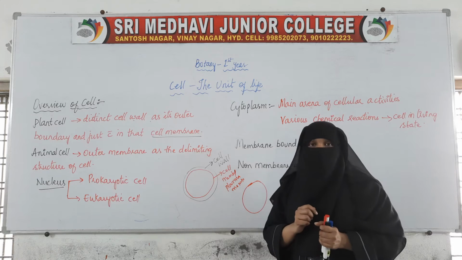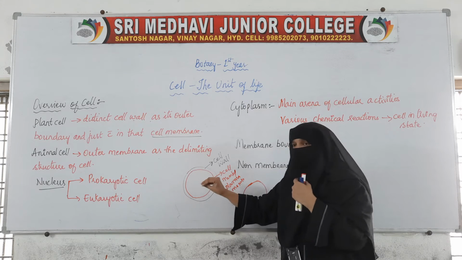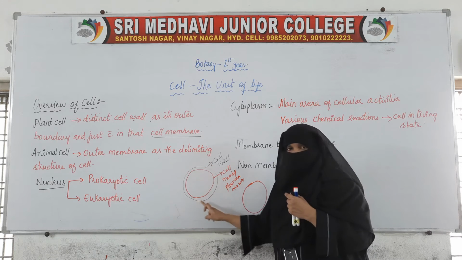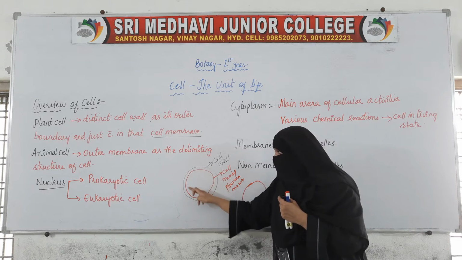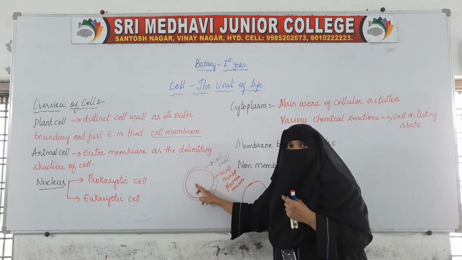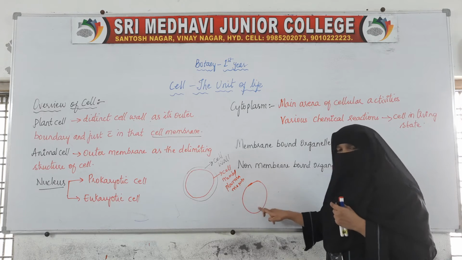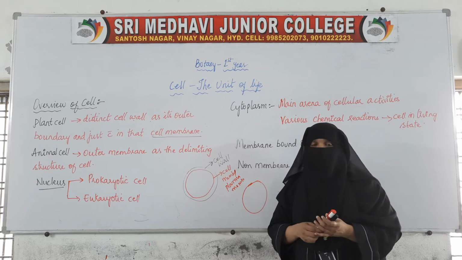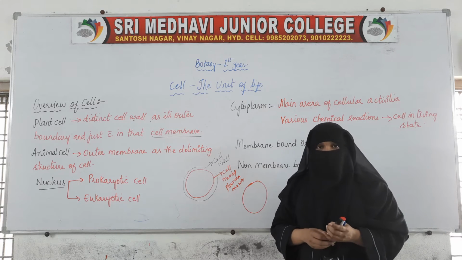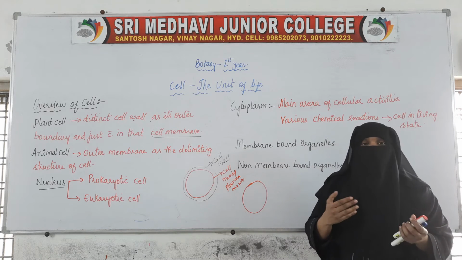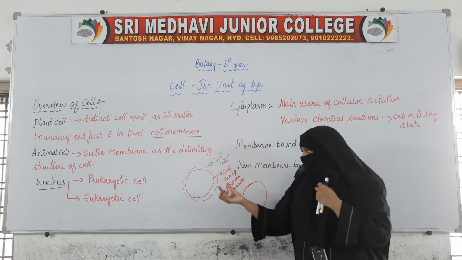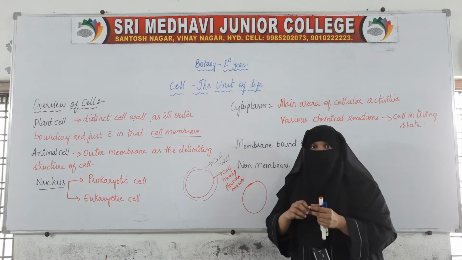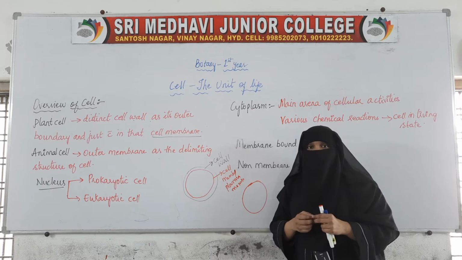Now inside this cell, whether it is a plant cell or an animal cell, there are organelles present, there are structures present inside this cell. This is just the covering. Inside this covering, inside the space present inside the cell, many structures are seen. Depending on how many structures are there, what is present inside the cell, we have those two different types of cells.